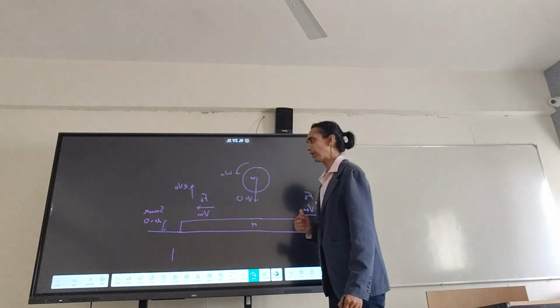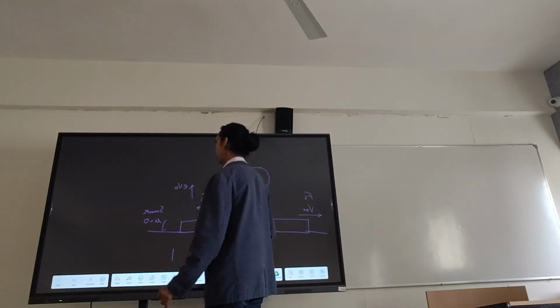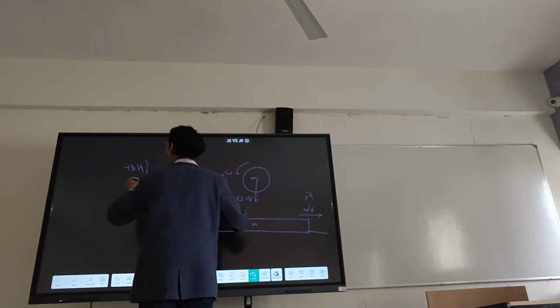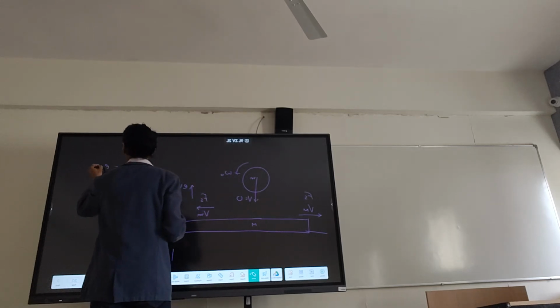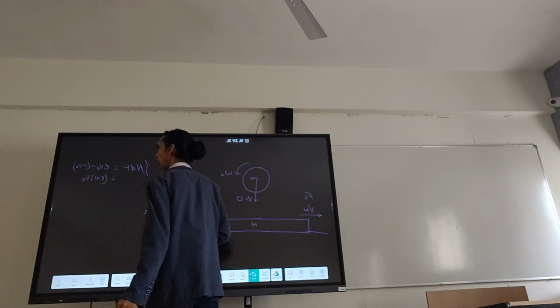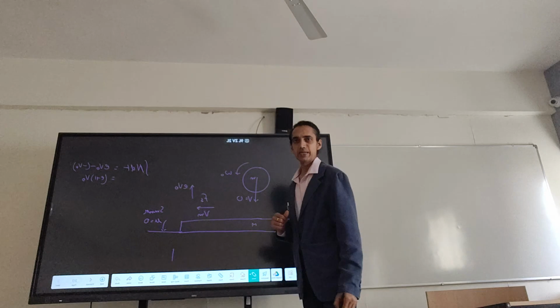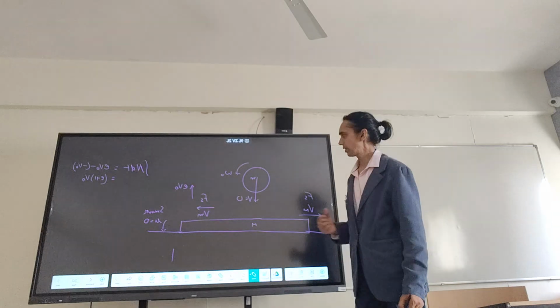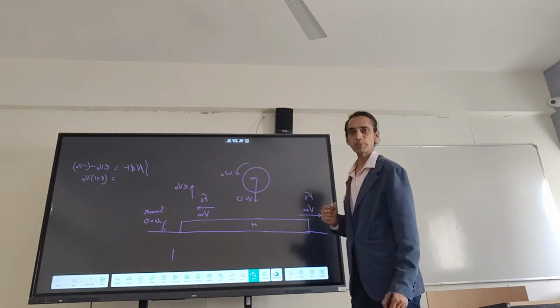What are the equations that we can get? One of the equations that we can get for the sphere will be the integration of N dt, the change in momentum. This is the only force for the vertical direction. So final minus initial gives me E plus 1, V naught taken outside. This is for N dt, the impulse in the upper direction of the sphere, which is giving me that equation.